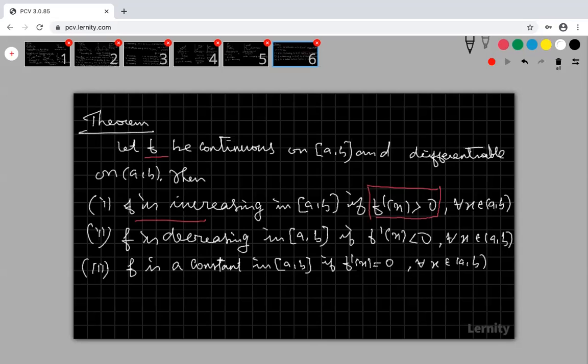F dash of x is 0 means at this point my function is constant. That is the meaning. If I am getting f dash of x less than 0 in this interval, the original given function is decreasing. If my f dash of x is greater than 0, my given function is increasing.